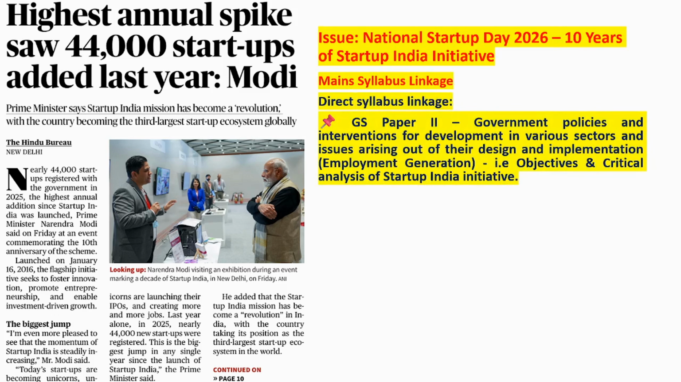So in GS paper 2, there is a syllabus line called government policies and interventions for development in various sectors. Here the sector is employment. To generate employment, the government has come up with some scheme. We should also read any issues arising out of their design and implementation. So we should know the basic objectives of this scheme, and we should do the critical analysis.